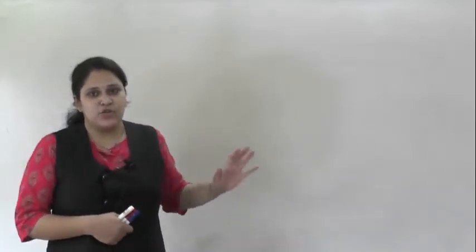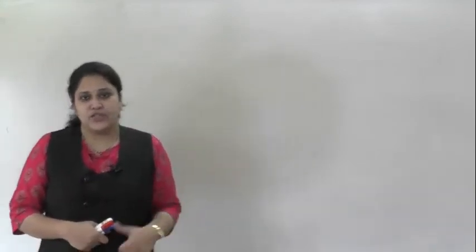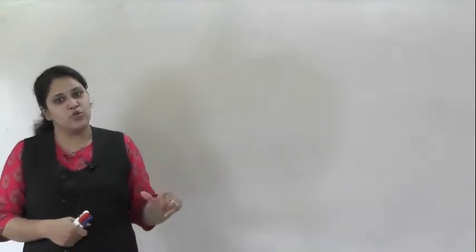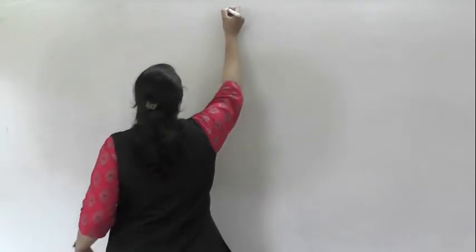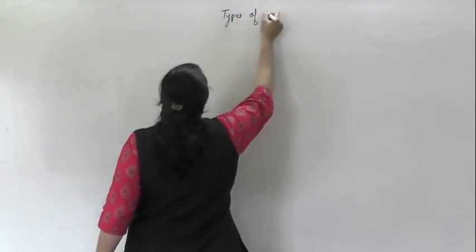So based upon whether the gene is damaged, whether DNA is damaged, whether chromosome is damaged, these mutations can be broadly classified under two headings, that is gene mutation and chromosomal mutation.